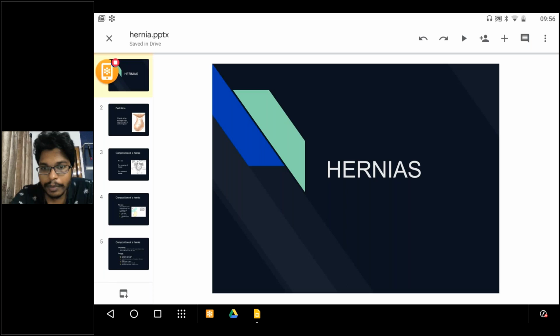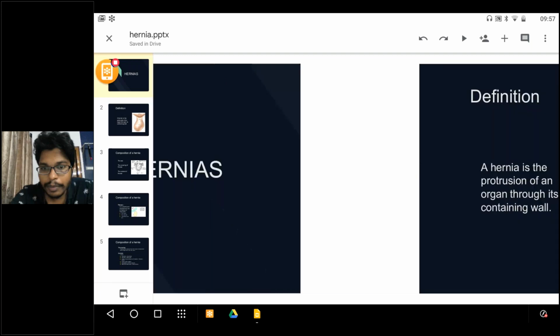Hernia is one of the bread and butter ones to the surgeons. It is the most common swelling presented to the surgeon. We will know something about hernias today. Today we'll know something about inguinal hernias, and next class we will know something about other hernias.